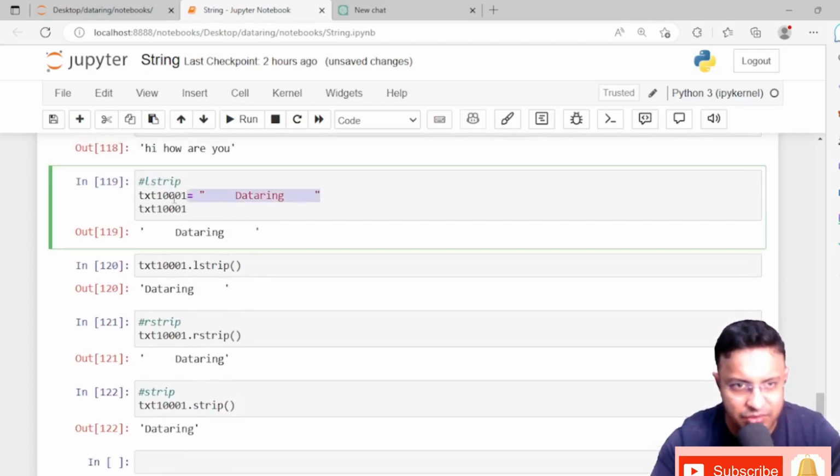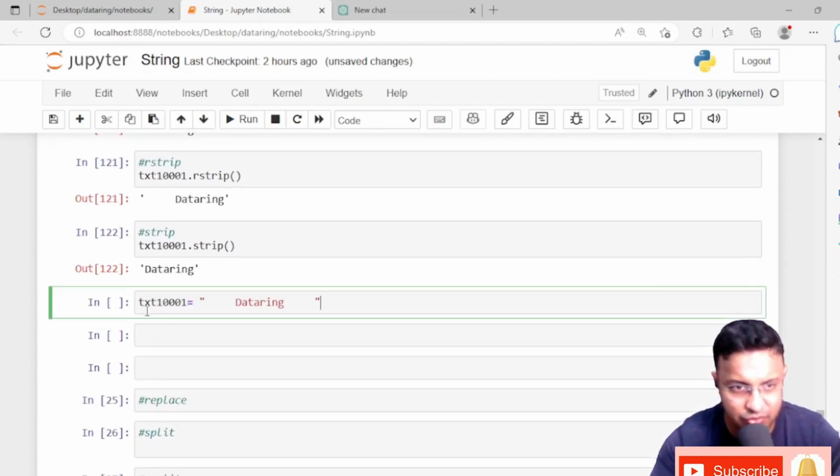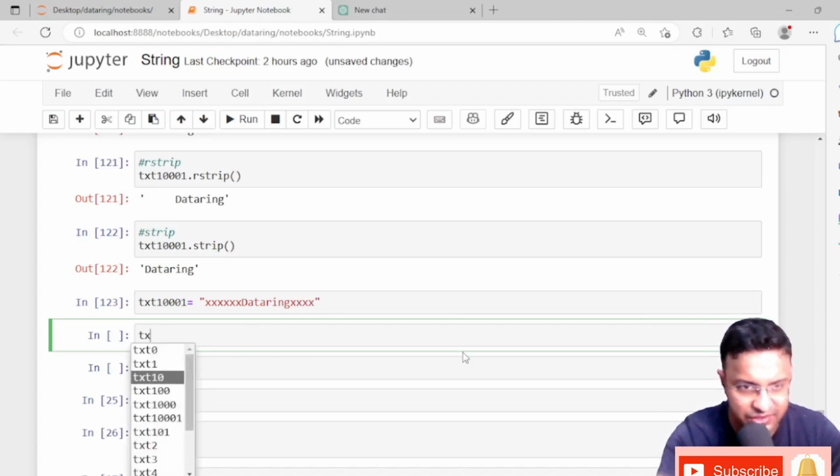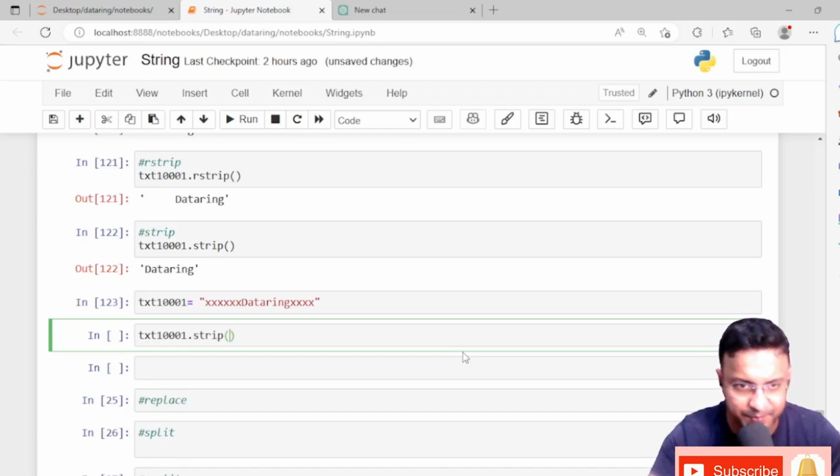I need to copy this here again. So one more thing: an x before, and here also some x. How can we remove this x? Text 1001 dot strip, with x as what I need to remove.